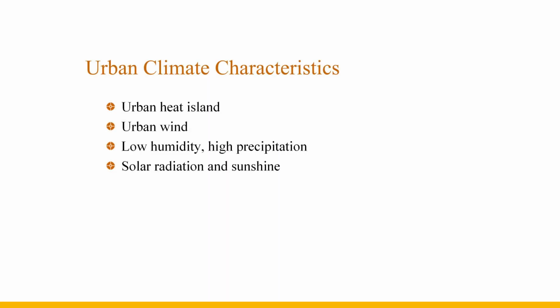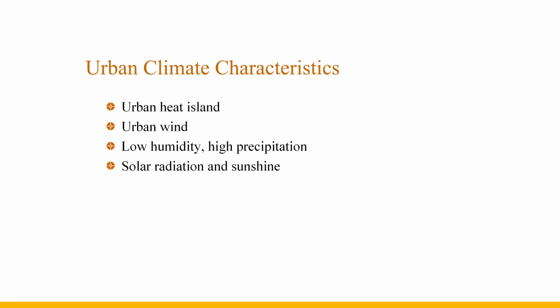Urban climate refers to the special urban climate phenomena caused by urban construction. The basic characteristics of urban climate are mainly as follows. 1. Urban heat island phenomena. Under the same air temperature, the urban effective temperature is significantly higher than that in the suburbs. 2. Urban wind. In the case of high background wind speed, the rough urban underlying surface makes the urban average wind speed significantly larger than that of the suburbs.